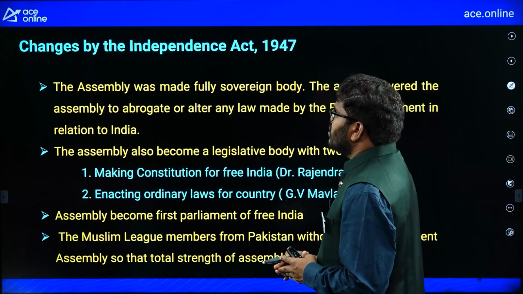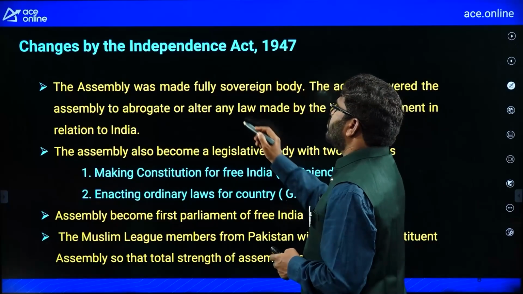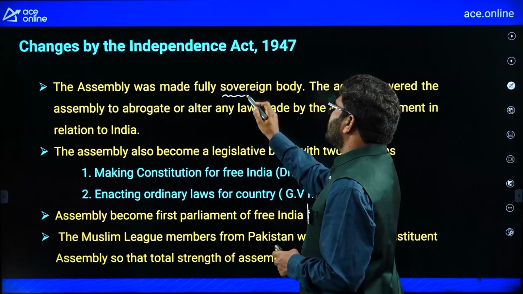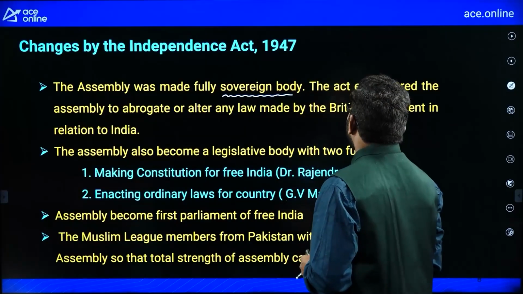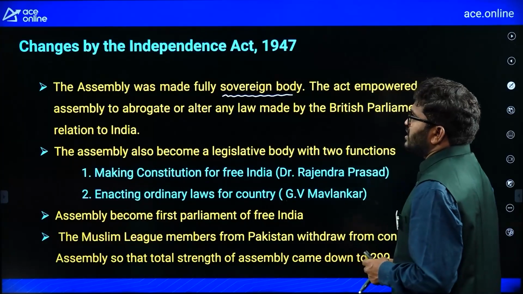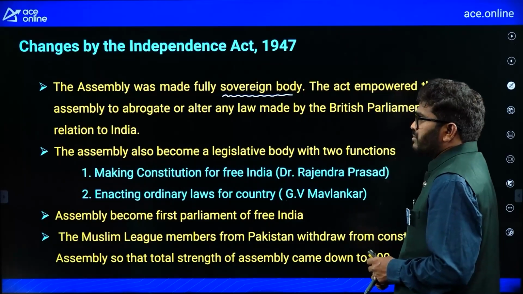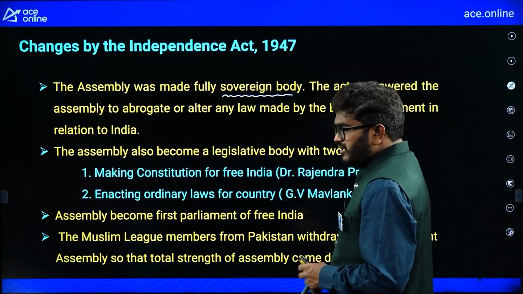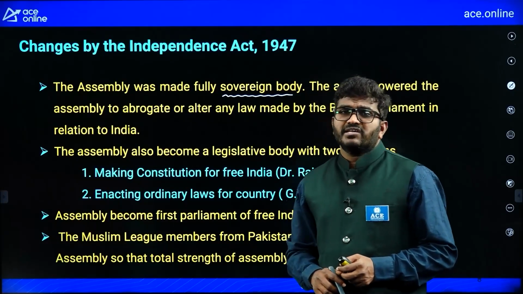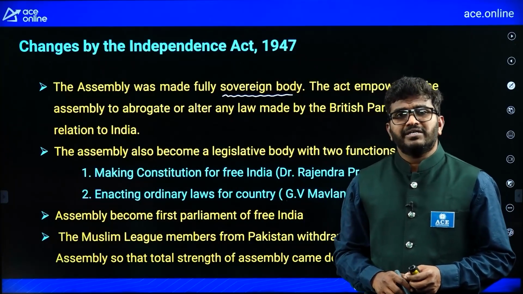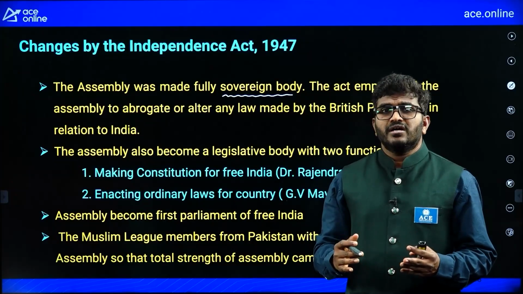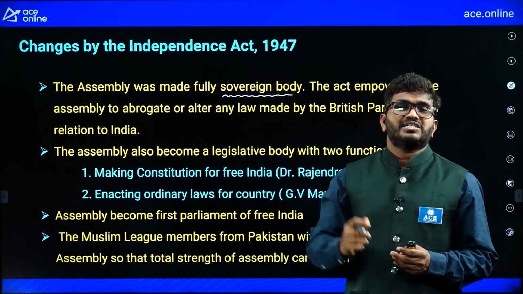The Assembly was made a fully sovereign body. Okay, the Assembly was made a fully sovereign body. The Act empowered the Assembly to abrogate or alter any laws made by the British Parliament in relation to India. So before 1947, India was ruled by the British. So the rules came from the British Parliament actually.